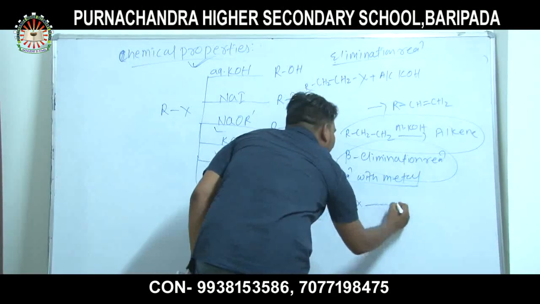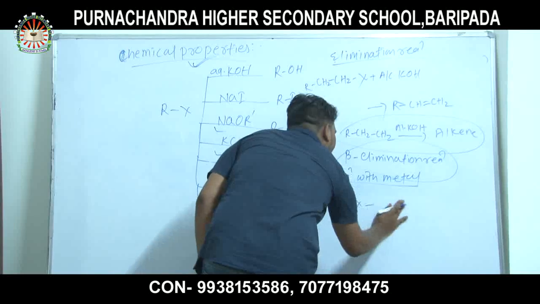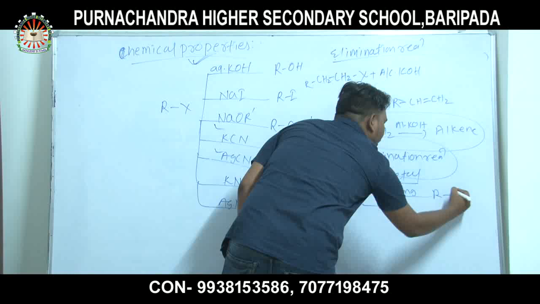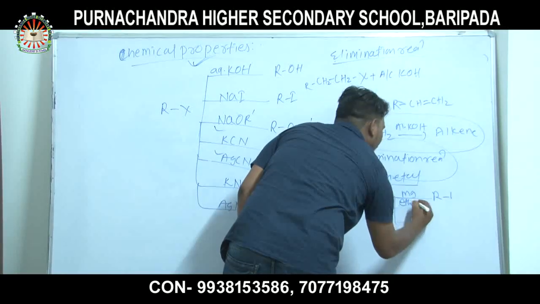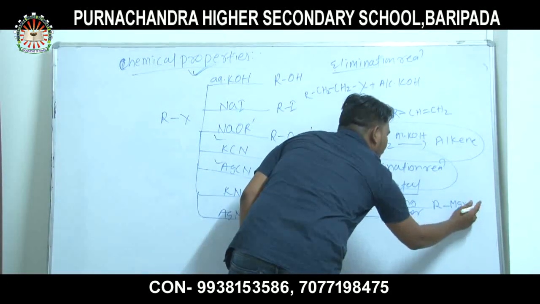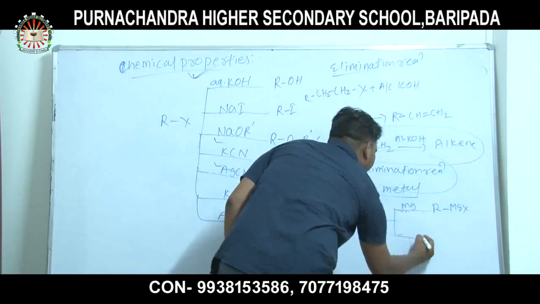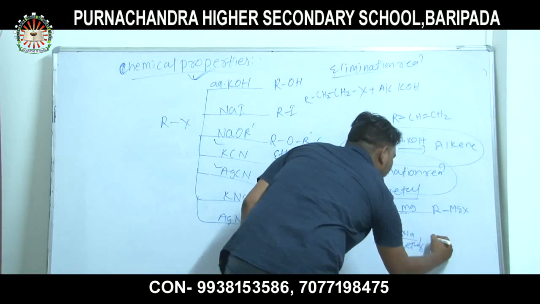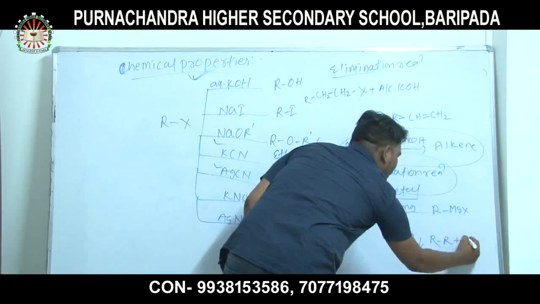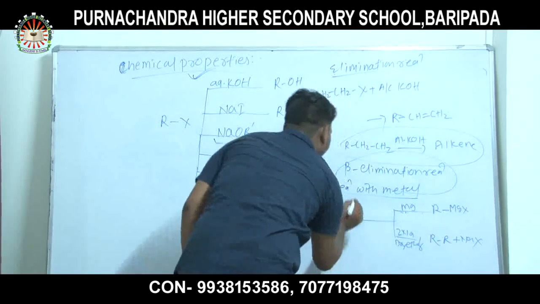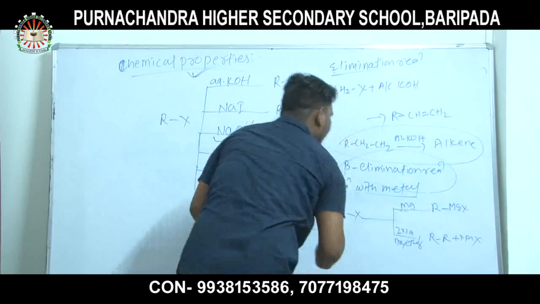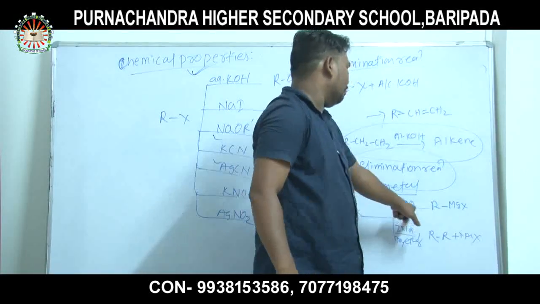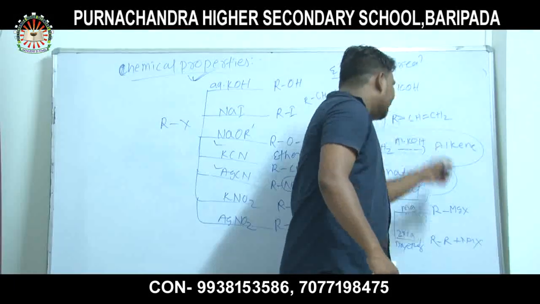Another one is reaction with metal. When alkyl halide reacts with magnesium, then alkyl magnesium halide is formed.